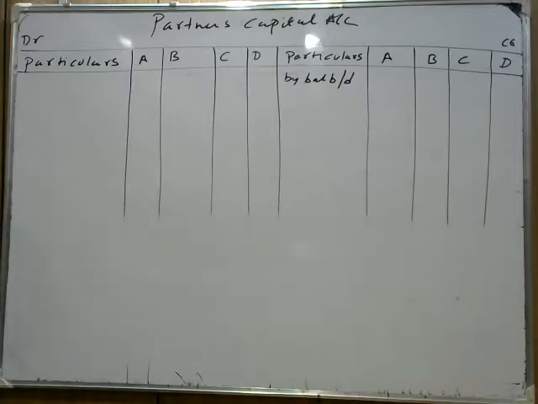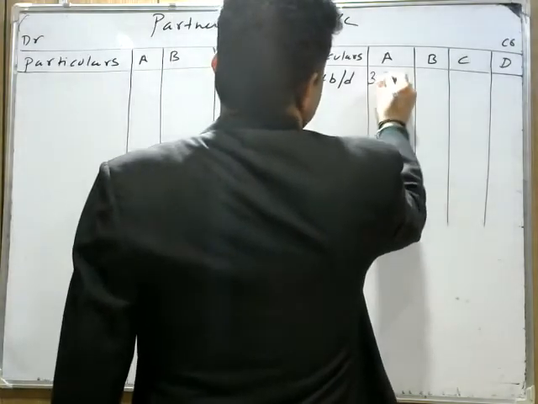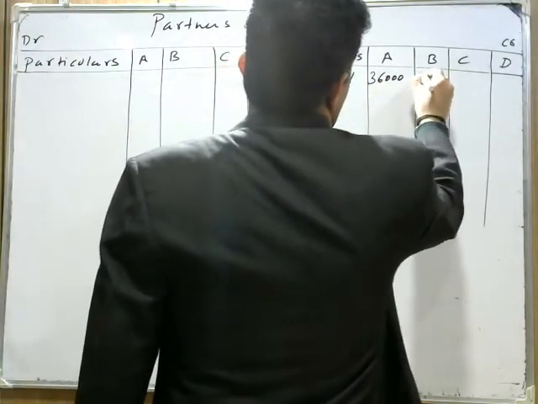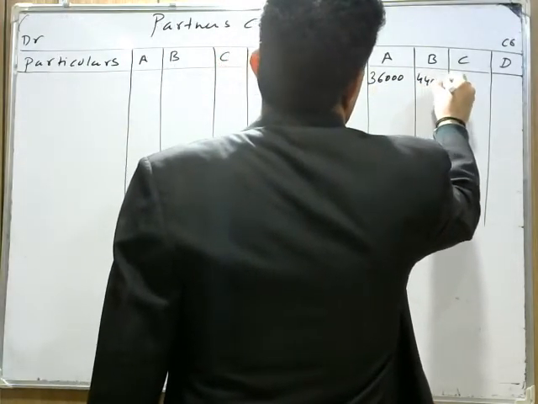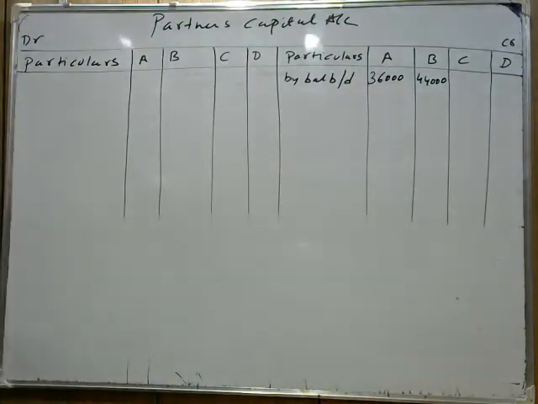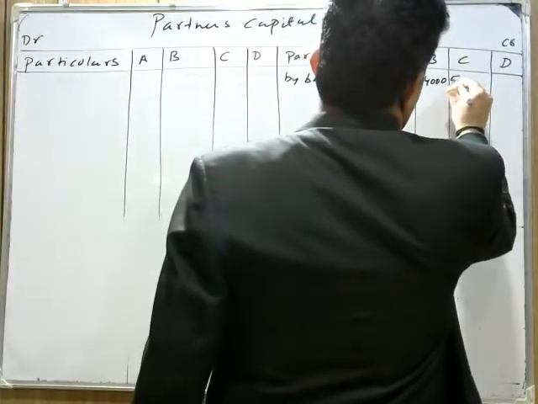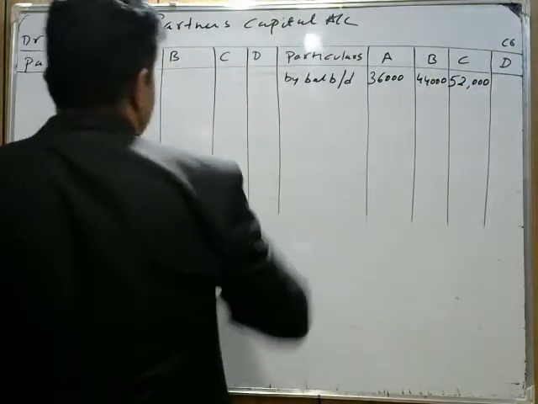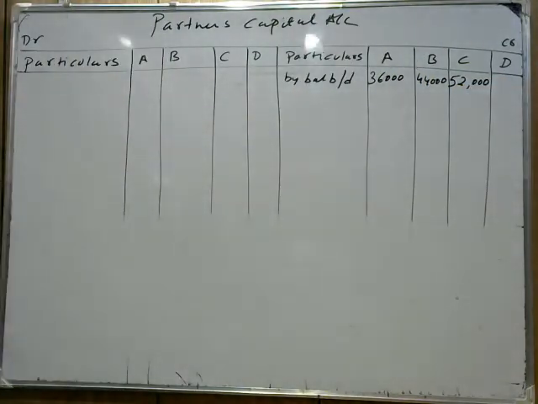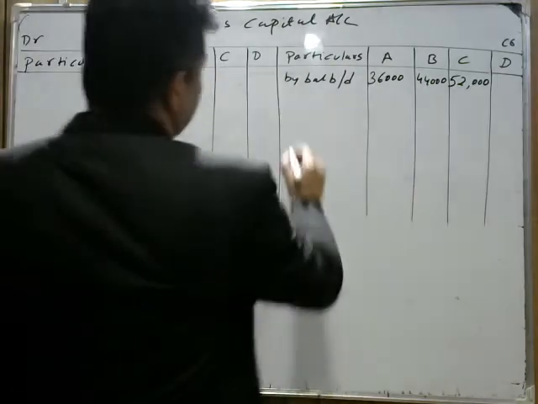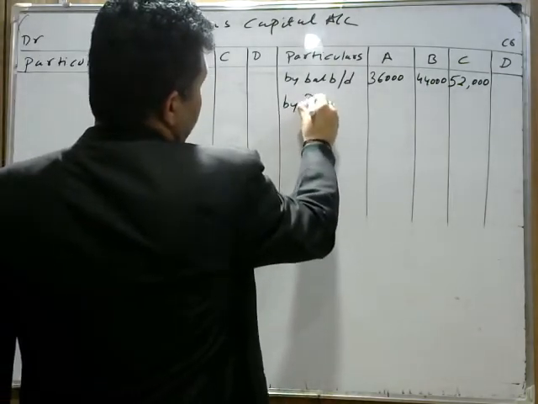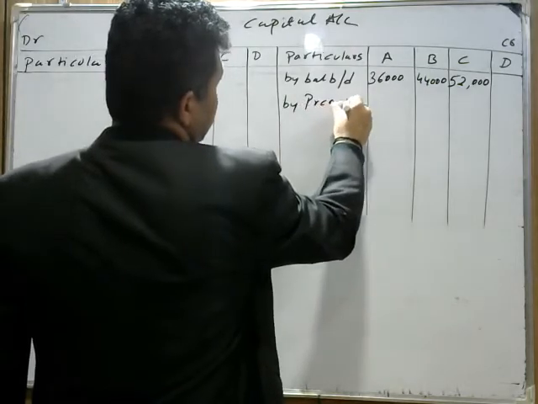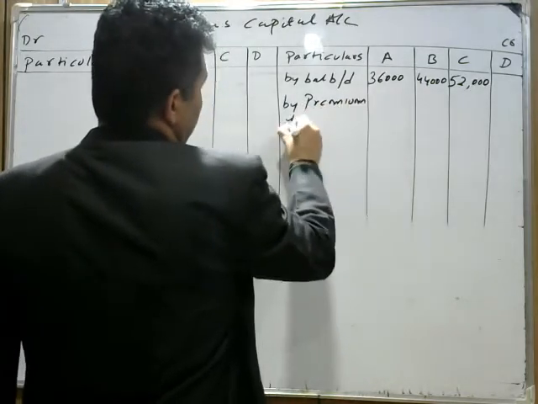So we write the opening balances 36,000, 44,000, and C's capital given in the question is 52,000. We write 52,000 in C's capital account. Now there are no revaluation profit and losses. Then we write the premium for goodwill, by premium for goodwill account.